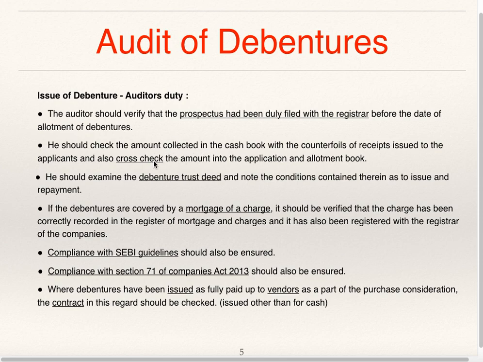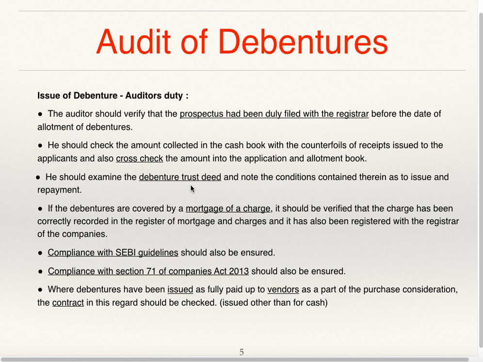So he has to cross-check whatever money the company receives by allotting the debentures either with the counterfoil of receipts issued to the applicants and also with the application and allotment book. Entries are made in the application and allotment book. He has to check whether this matches with the amount collected. He should examine the debenture trust deed and note the conditions contained therein as to issue and repayment.